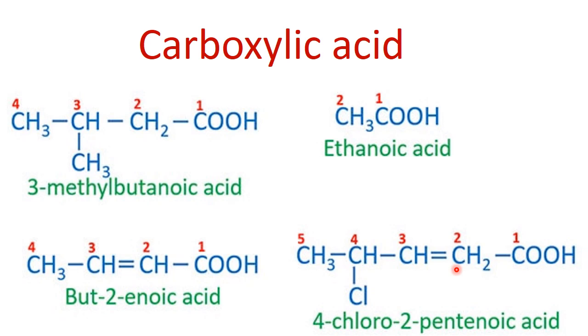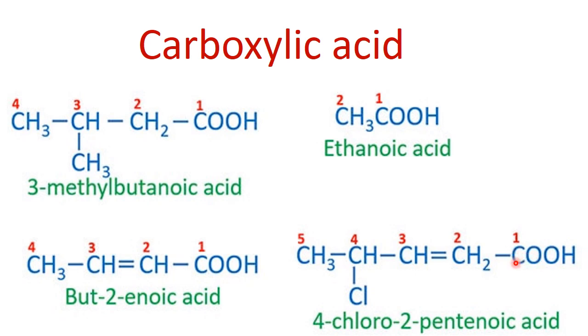Now, due to the double bond, it will be named as pentene. Then I have to number it. I have to number it from where carboxylic acid will get number 1. No matter that I have a halogen in the branched form, due to carboxylic acid, as it has priority over all other groups, I have to number it from that side.